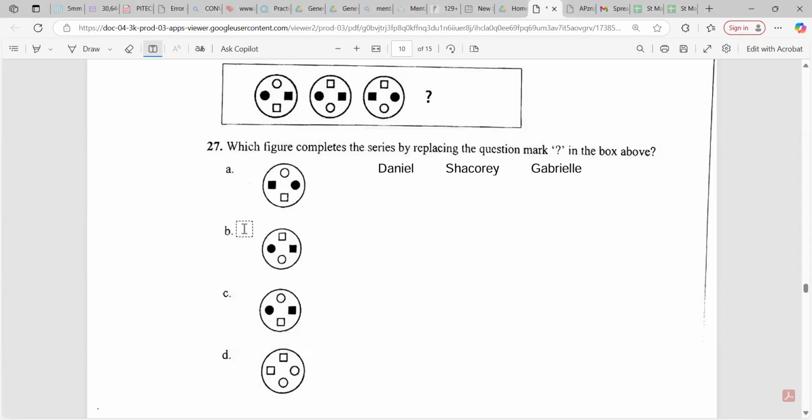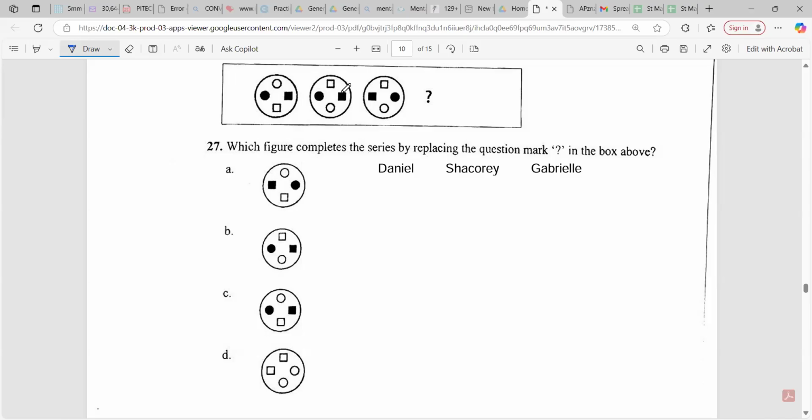Sir, for my answer I got A. Because at the top, the first one is a circle, then a square, then a square, so it will be a circle again. And for the second row, it is circle, square, then a circle.